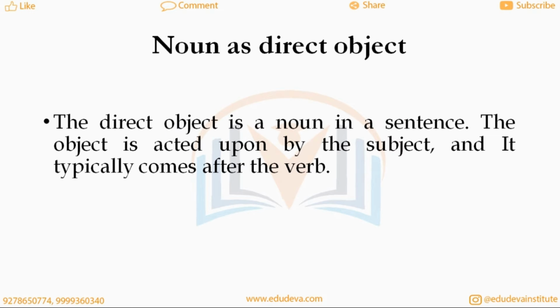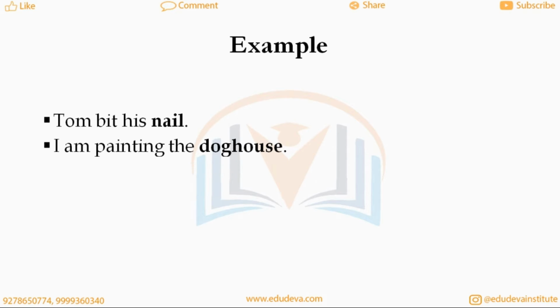Noun as direct object. The direct object is a noun in a sentence. The object is acted upon by the subject and it typically comes after the verb. Tom bit his nail. I am painting the doghouse.